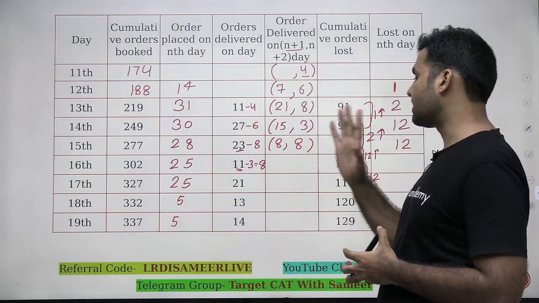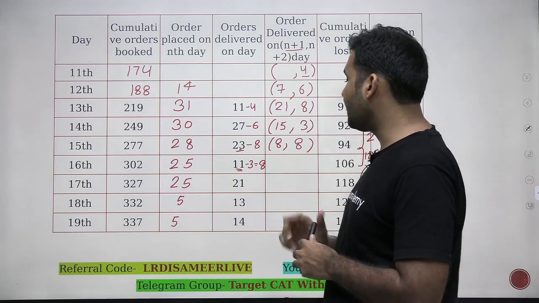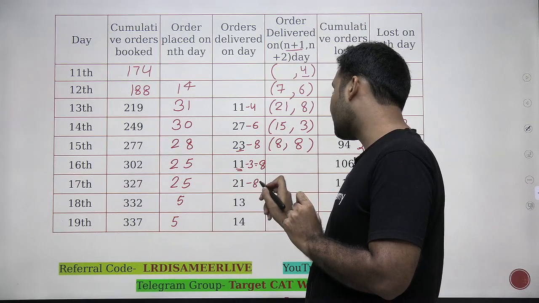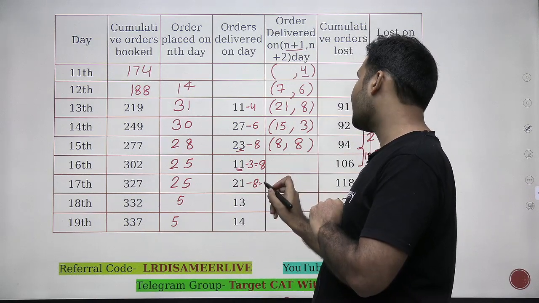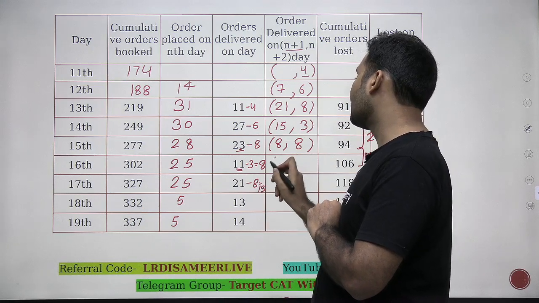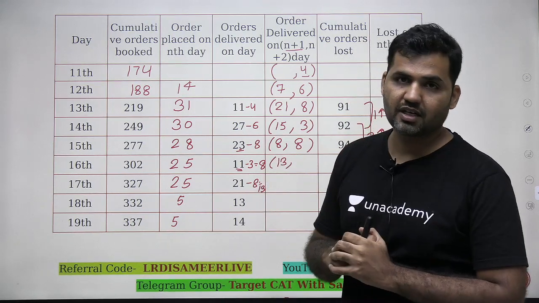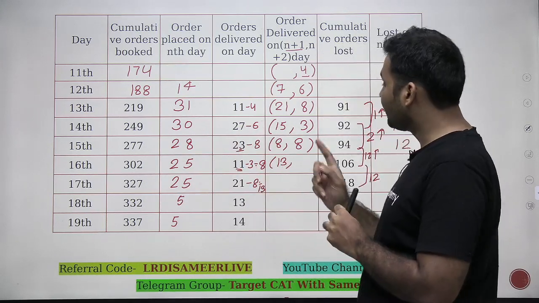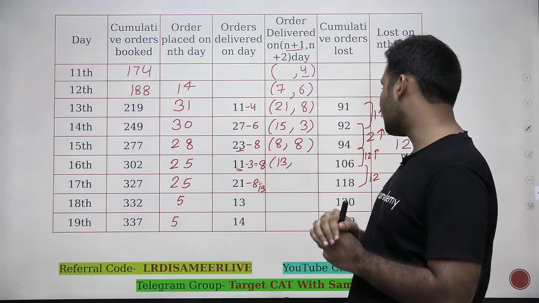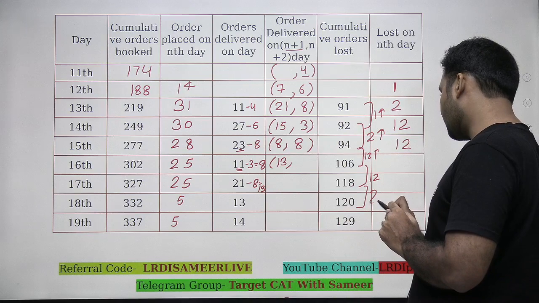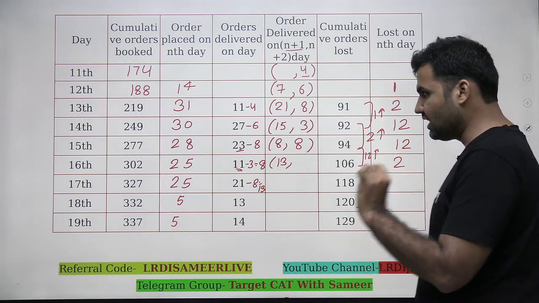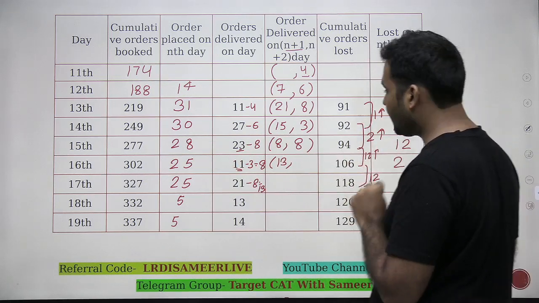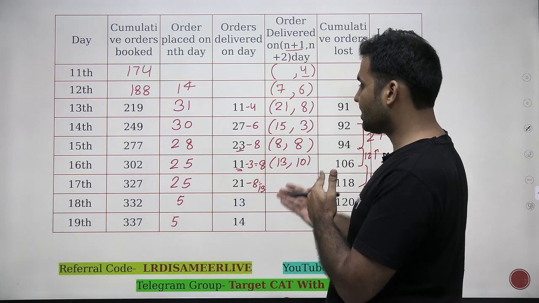So 8 more orders of 15th must be delivered on the next day, that means on 17th. Now, out of 21 orders which have been delivered on 17th, I can see that 8 orders are of 15th. So can I say the rest of the 13 orders must be of 16th? Now 25 orders are placed on 16th, 13 are delivered on the next day, that means on 17th. Increment in the lost is 2, so these must be the lost of 16th orders placed. So out of 25, 13 are delivered, 2 are lost. I'm left with 10, so those 10 must be delivered on 18th.